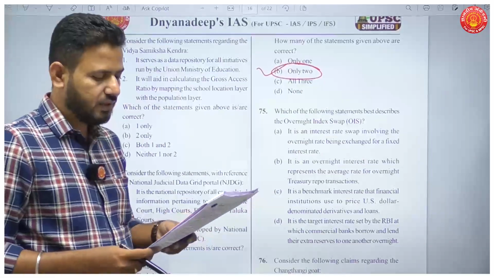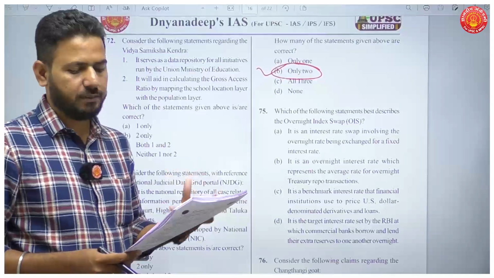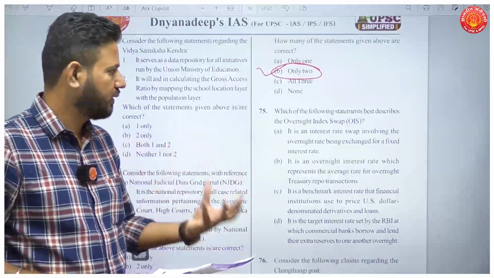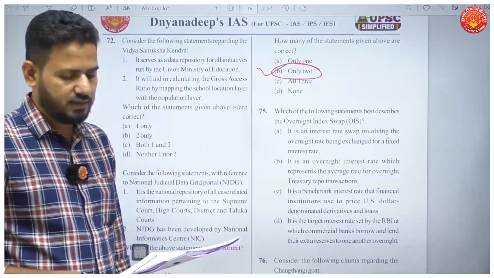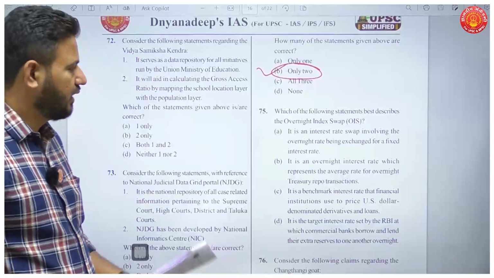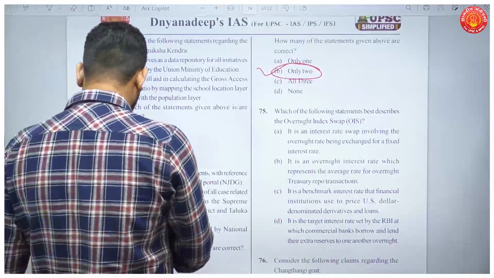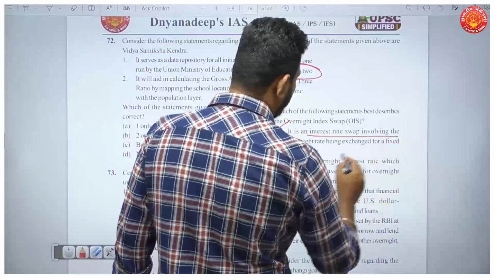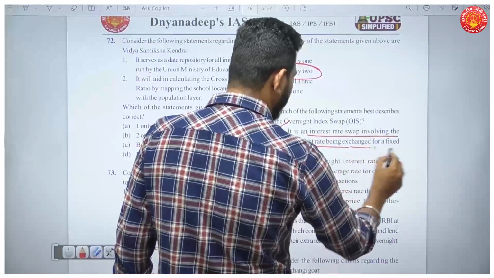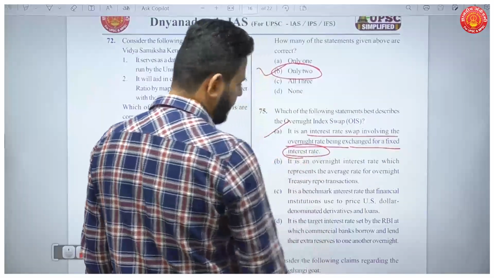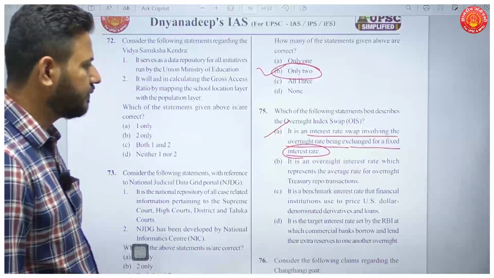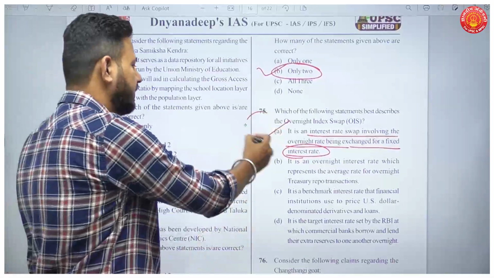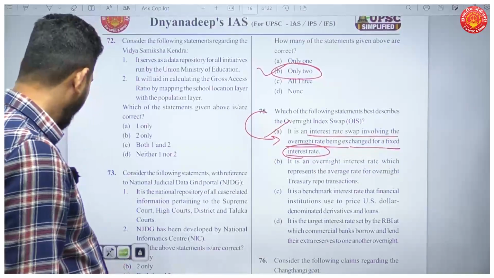Question number 75. What is the overnight index swap? Now I don't know how this question from economics is in your science and technology test, but we'll straight away go with the answer here. The answer for this question is A. It is an interest rate swap involving the overnight rate being exchanged for a fixed interest rate. Okay. So question number 75, your answer will be A.